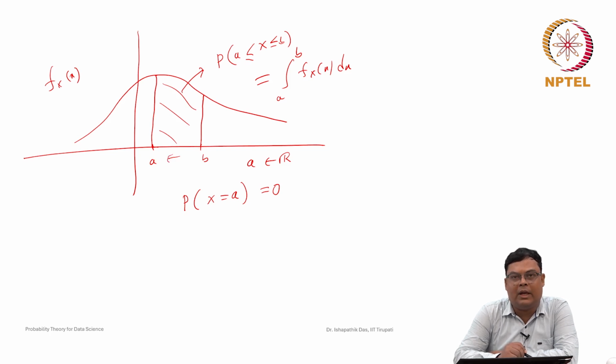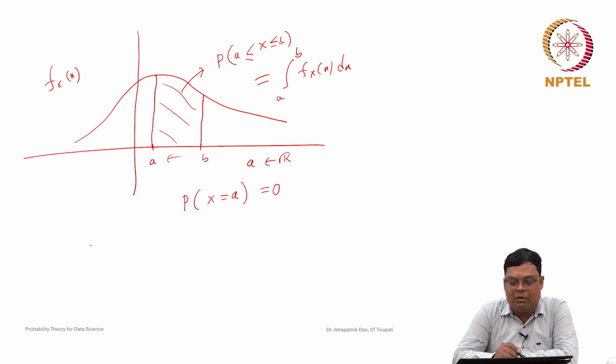Suppose someone asks: is it always true that an impossible event means a null set, that impossible means probability 0? An impossible event means it cannot happen, but if you consider a continuous random variable, some real number is possible, it can come, it is not an impossible event, but the probability is 0.